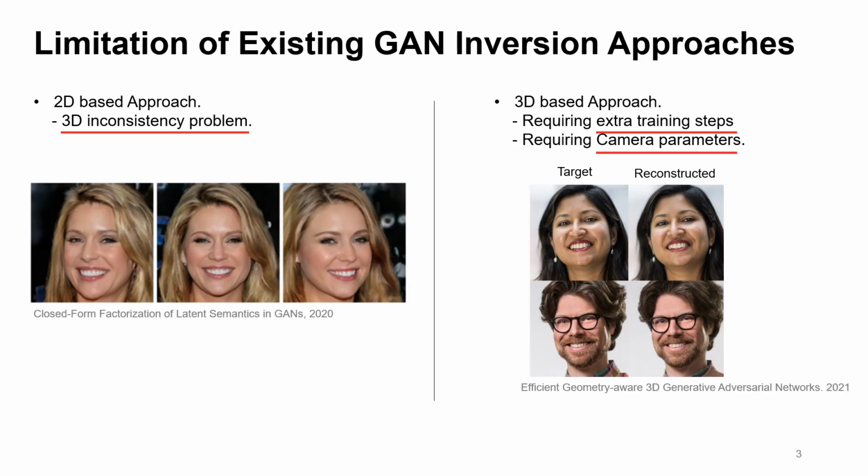In the case of 2D-based GAN inversion, there were issues regarding 3D inconsistency. Moreover, in the case of 3D-based GAN inversion, it either required camera parameters for input images or necessitated additional training steps specifically for input images. Therefore, we aimed to address these issues.